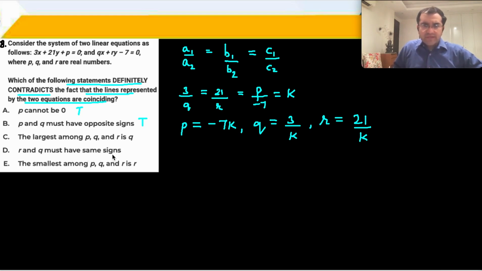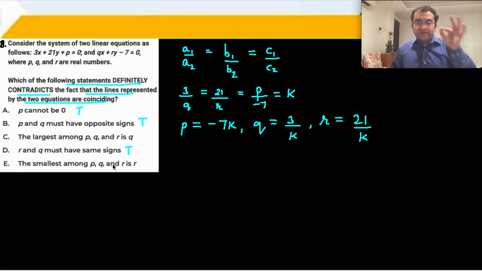Let's look at this one. R and Q have the same signs. Check कर लेते हैं. If K is positive, Q and R are both positive. If K is negative, Q and R are both negative. This statement is also true. Now you are left with these two dicey options C and D. एक कह रहा है largest is Q, दूसरा कह रहा है smallest is R.